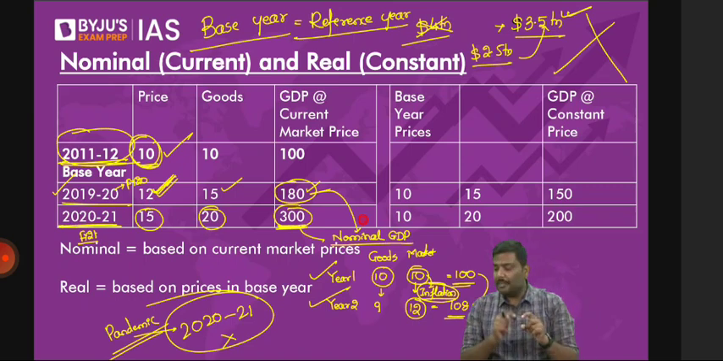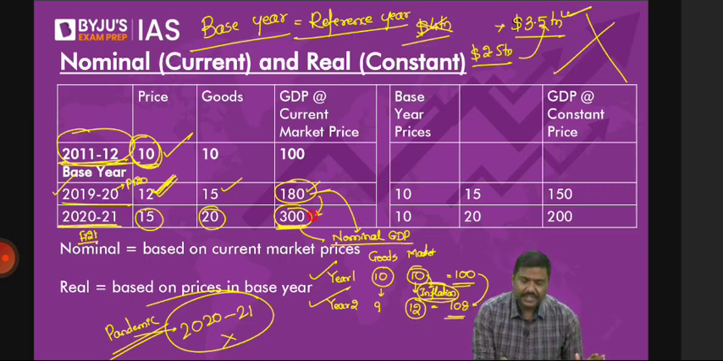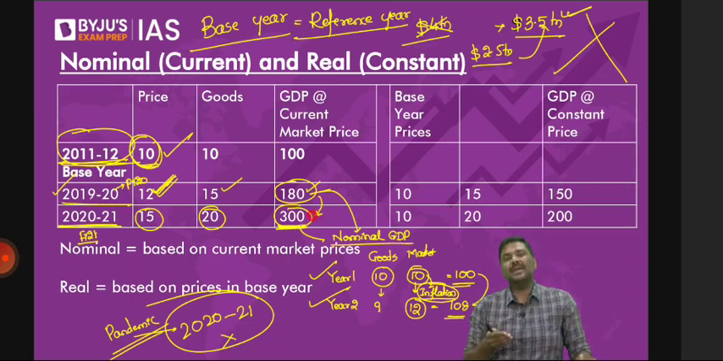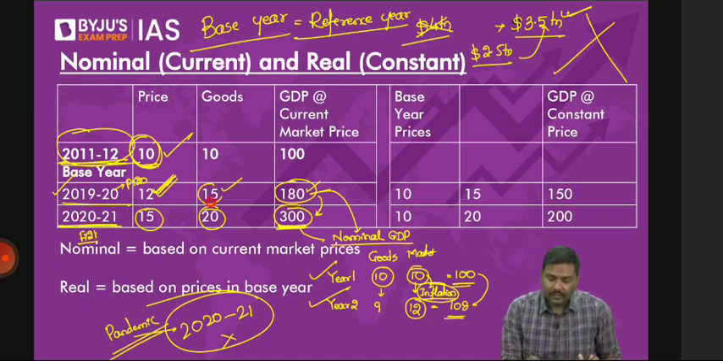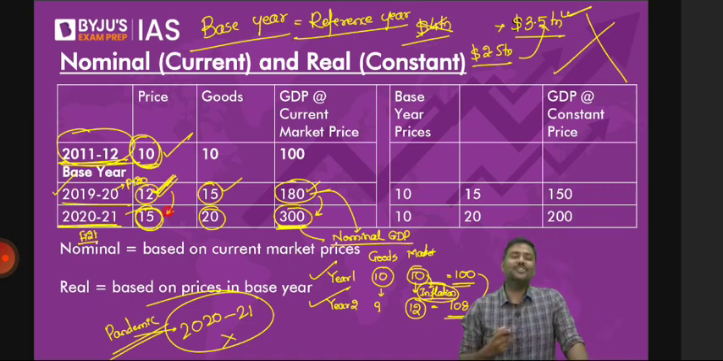That is nominal GDP. But if I make a comparison between these 2 years, 180 to 300 rupees, it is misleading. Why is it misleading? The inflation rate is there in the market. Right? The prices have increased from 12 rupees to 15 rupees. Now the question is, how do I change it? How do I address the impact of inflation? This is how NSO does it.